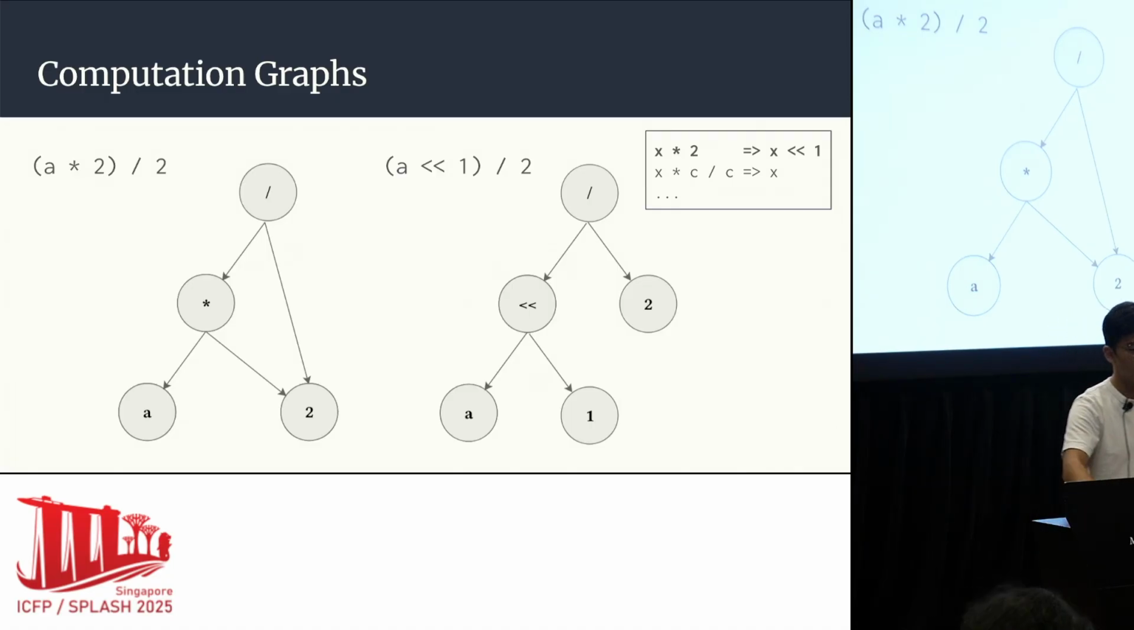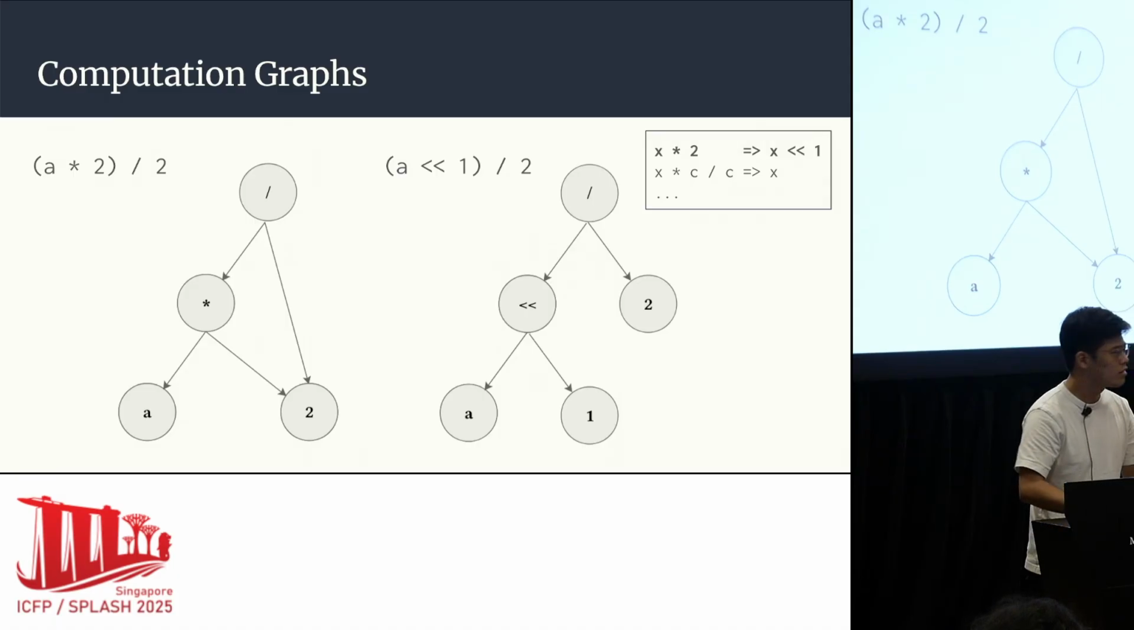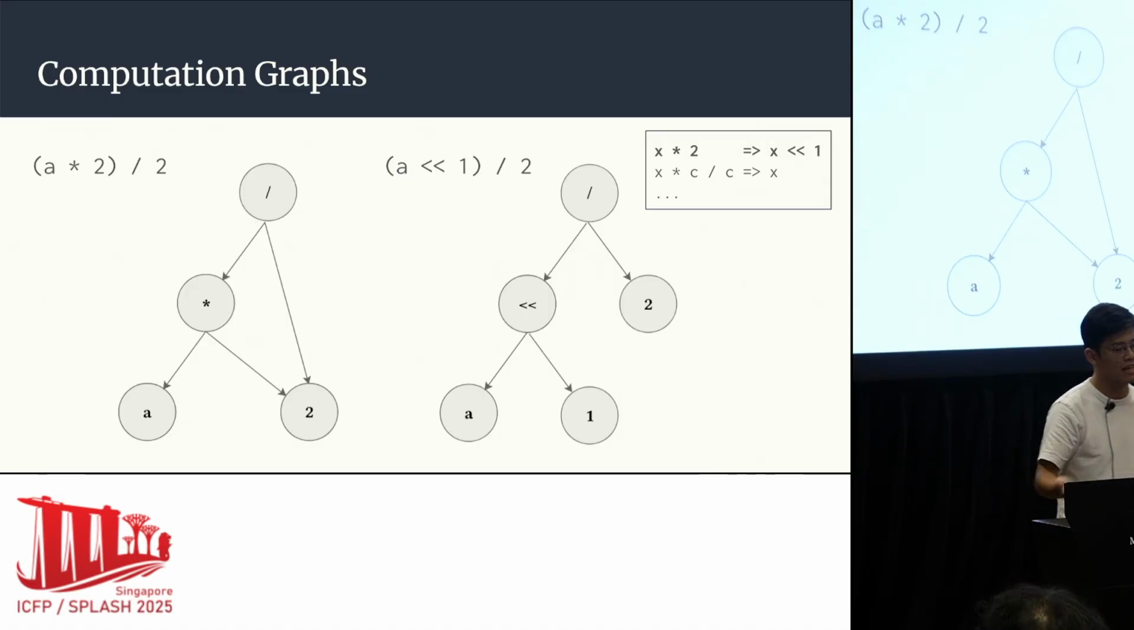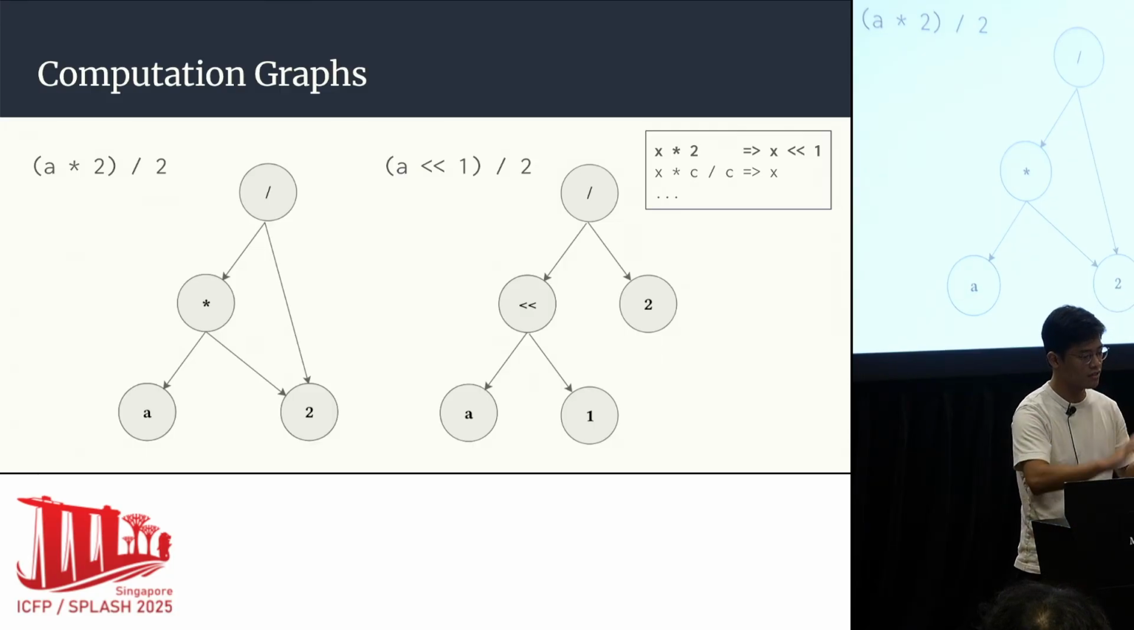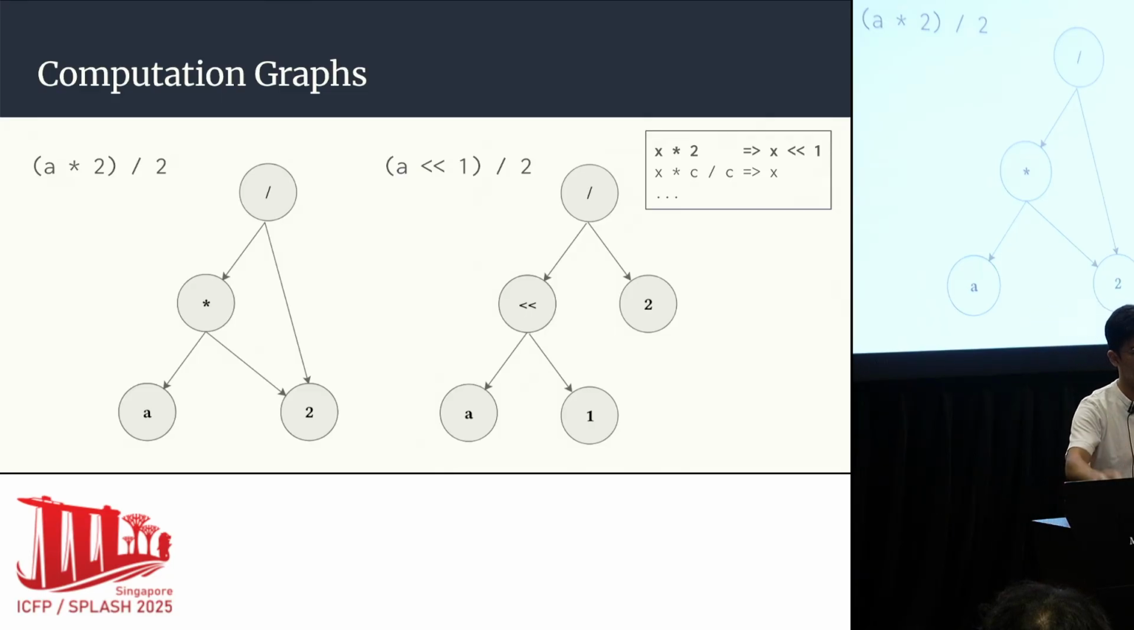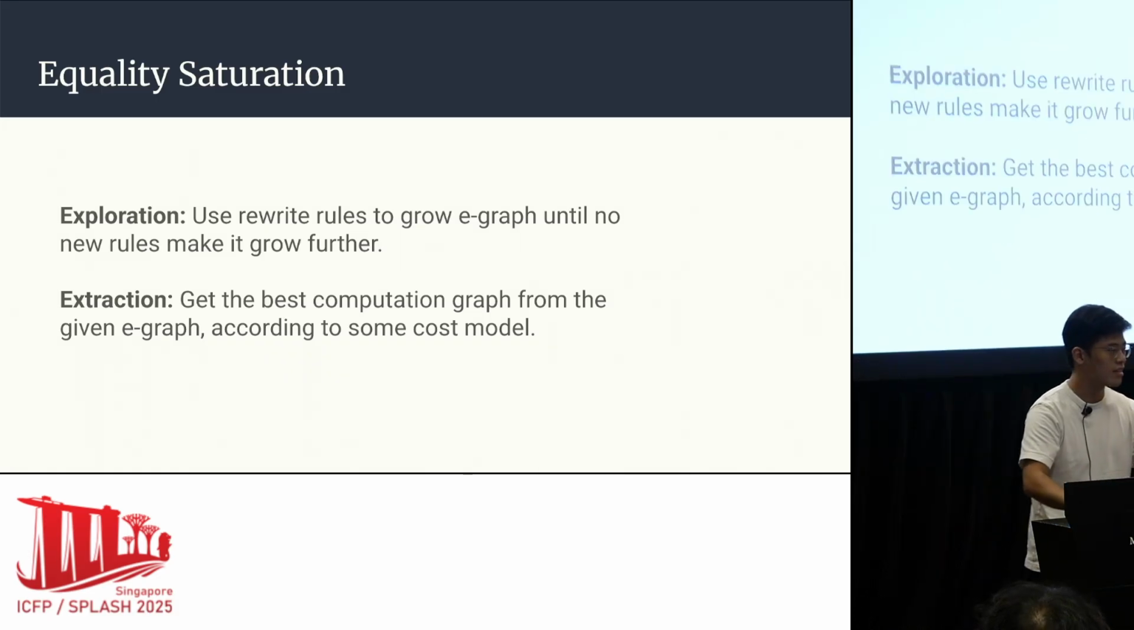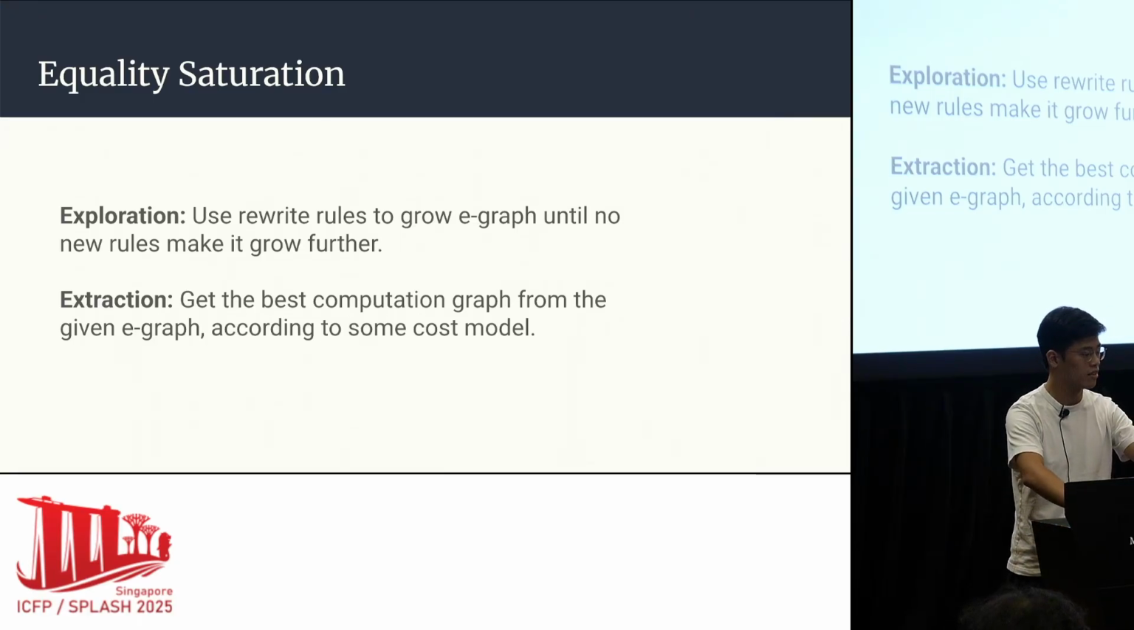So if we have a different rewrite that says, oh, actually, a times 2 divided by the same thing is actually just a, we can't apply that rewrite anymore because the times is gone. So this is called a phase ordering problem because the order in which these rewrites are applied turns out to matter. So equality saturation is a technique that was invented to get around this problem, and it's in 2 stages, exploration and extraction.